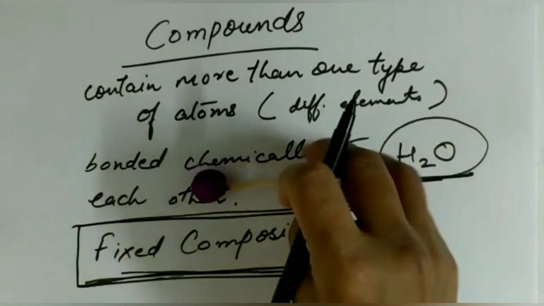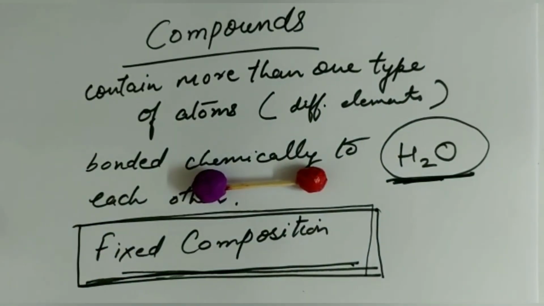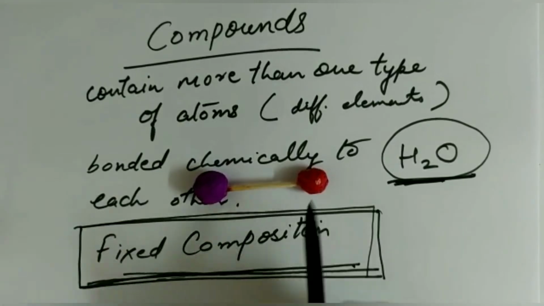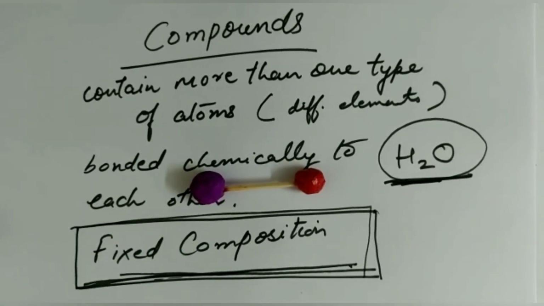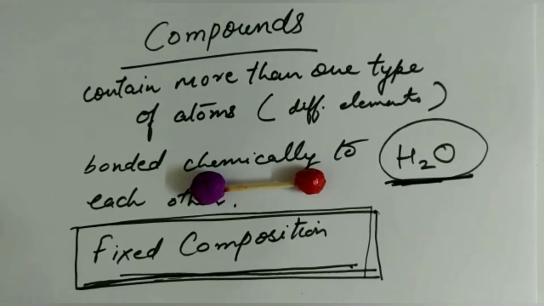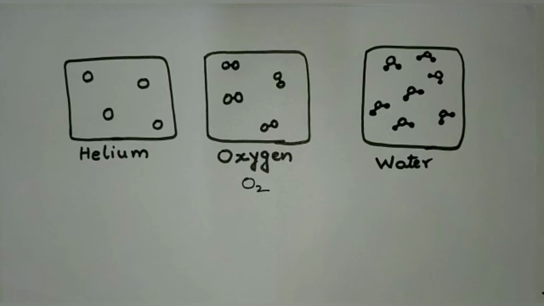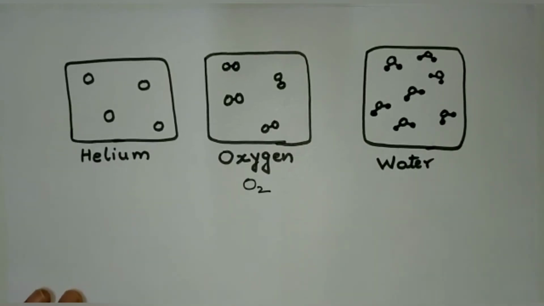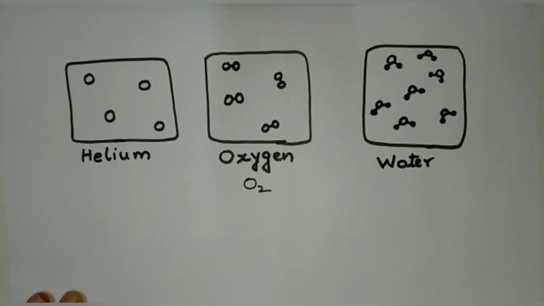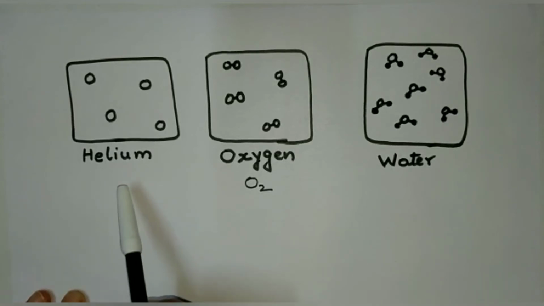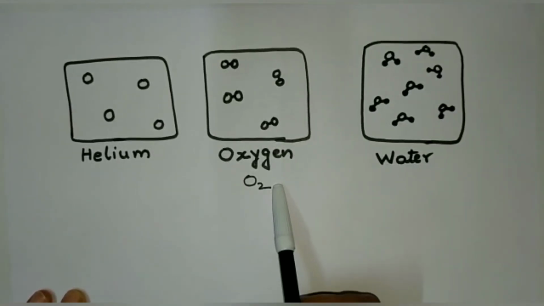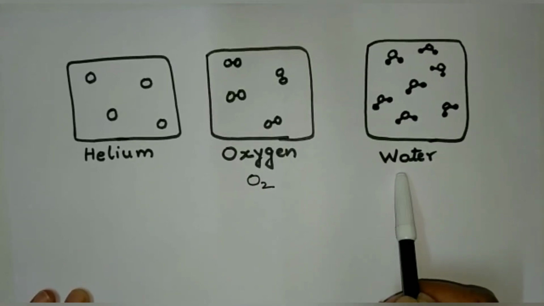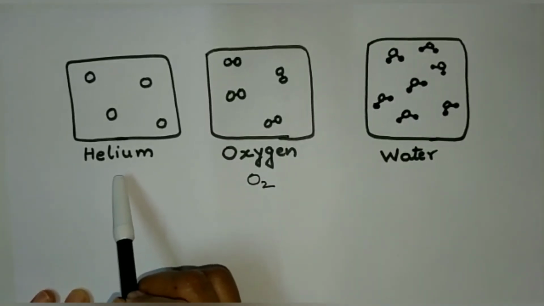Similarly, if you take any other example of a compound like hydrogen chloride, that is HCl, it will contain one hydrogen atom bonded to one chlorine atom, which will remain fixed and will not change. I hope by now you are clear with the difference between an element and a compound. Now here I have drawn three containers. The first one is filled with helium gas, second one is filled with oxygen, and the third one is filled with water. Now first talking about the first container.